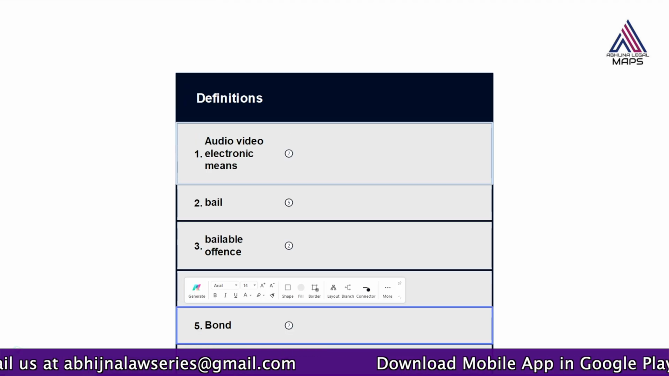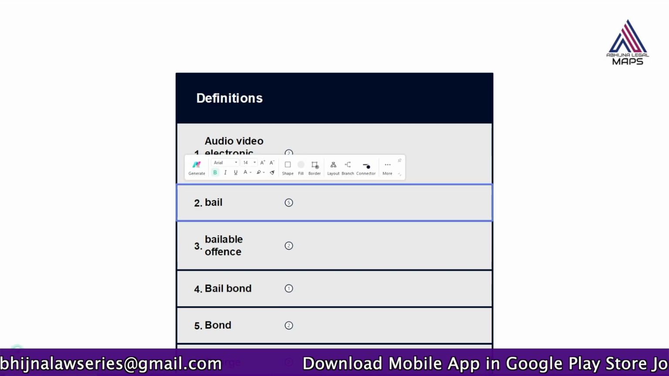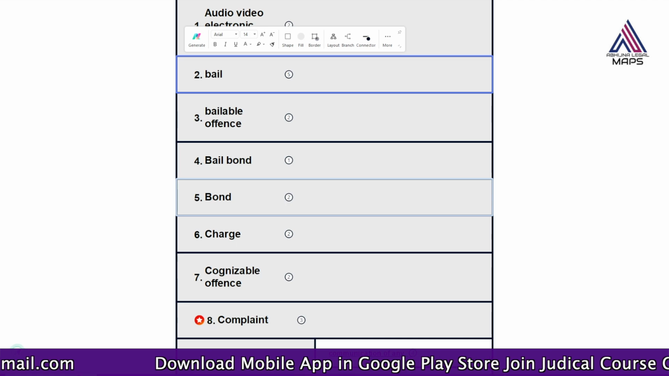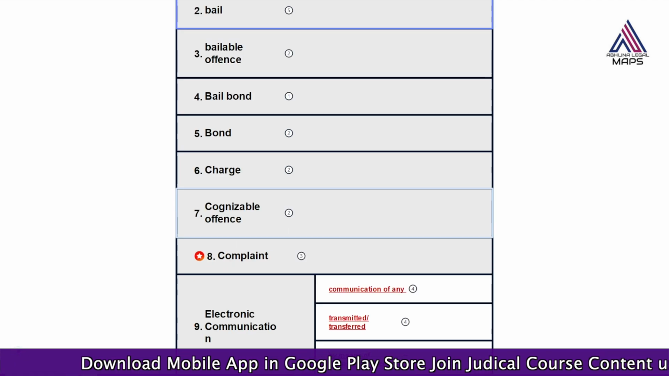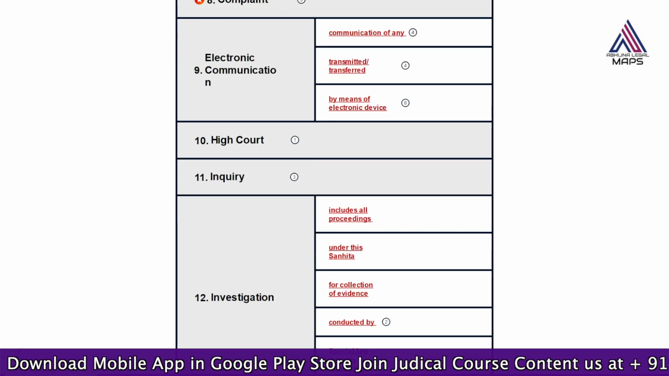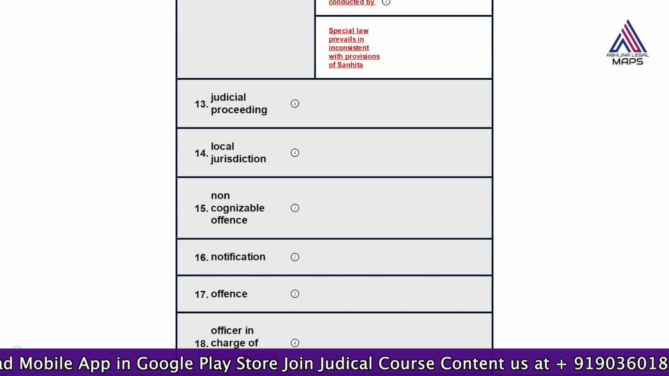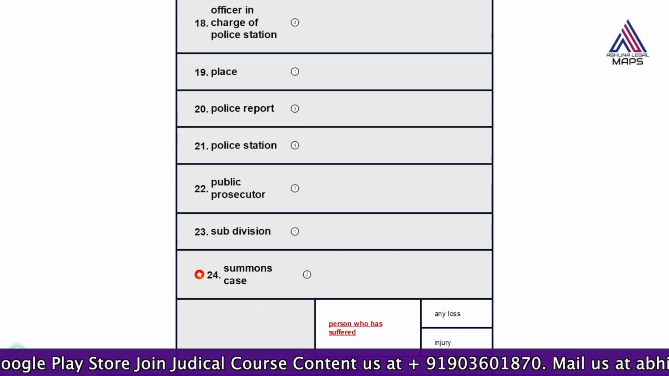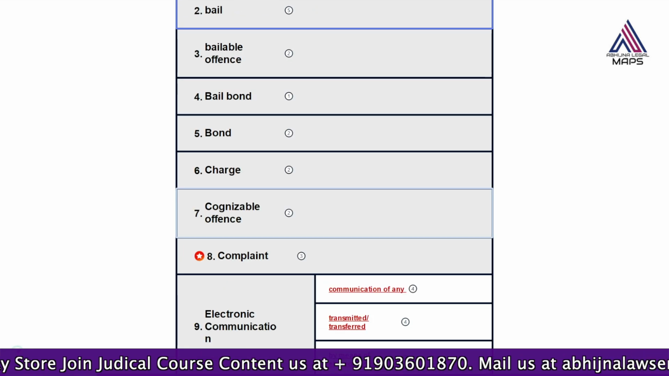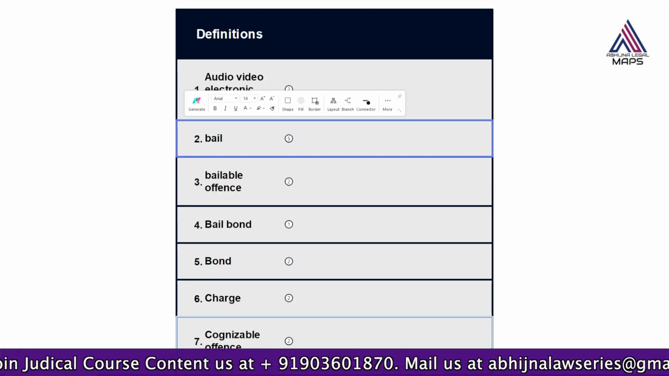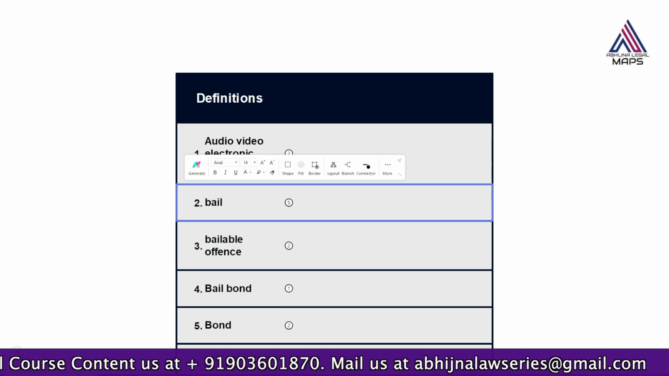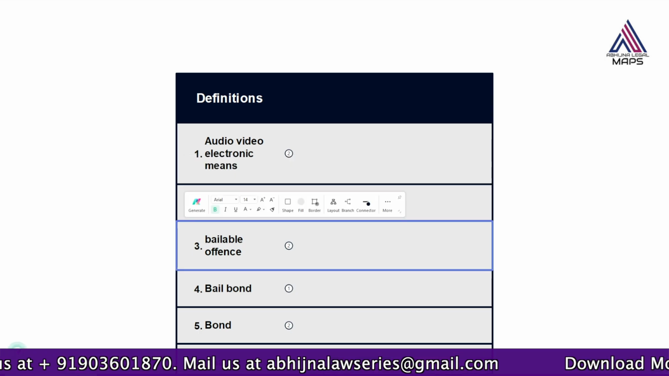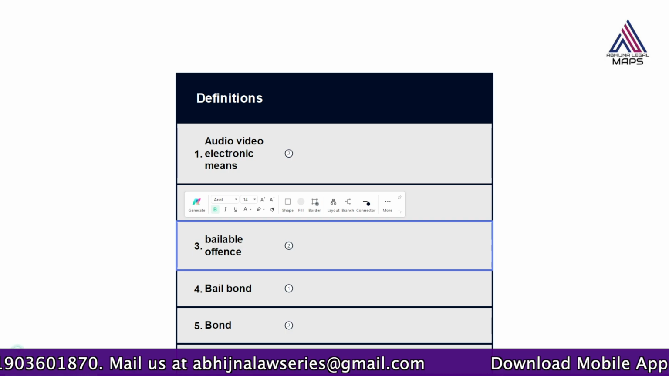You can see audio video electronic means, bail, bailable offence, bail bond, charge, cognizable offence, complaint, electronic communication, high court, inquiry, investigation, judicial proceeding. So many terms are there which have been defined. We are learning only those relevant definitions which are helpful to us. So let's understand bailable offence.